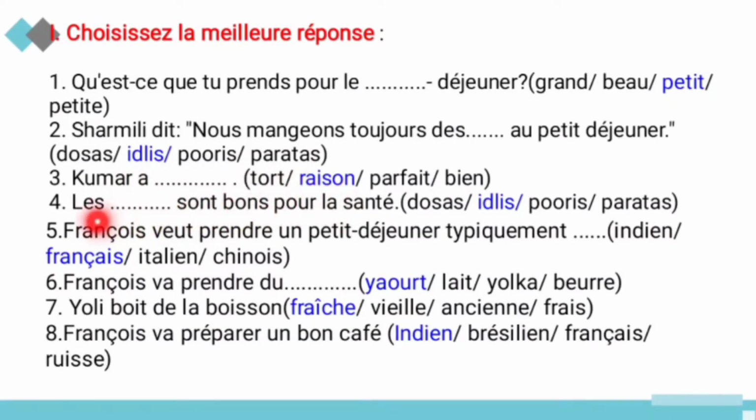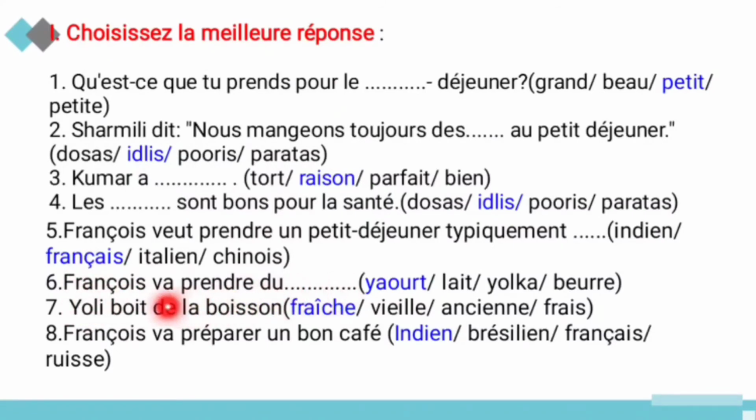And fourth one, les idlis sont bons pour la santé. So which is good for health? Idlis only. So the answer is what? Idlis. And fifth one, Françoise veut prendre un petit déjeuner typiquement. So Françoise would like to take a typically French breakfast. So the answer is what? French is français.